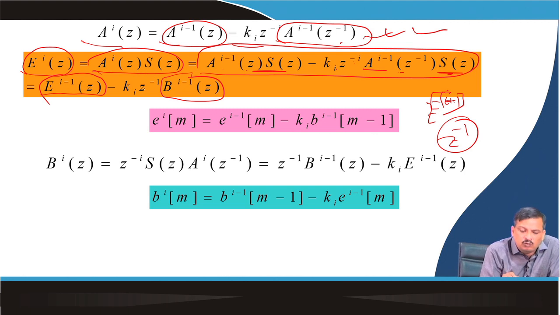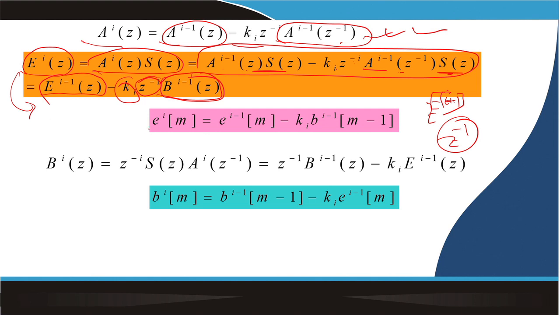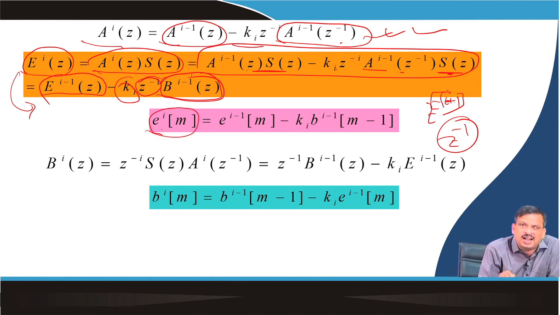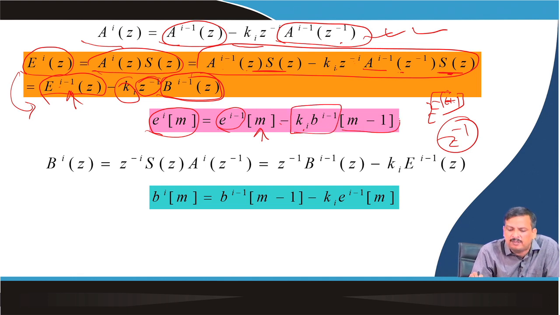So, that is why z to the power minus 1 will remain and k_i will remain, and this B_i(z). Now, from this equation I can say that E_i(m) in time domain, so this is in z domain, is E(i-1)(m) minus k_i into B(i-1)(m minus 1).